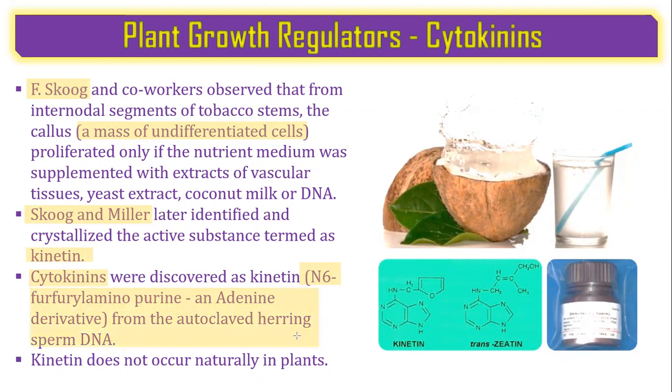And all of you know that adenine is a base in DNA. So from an adenine derivative, we discovered the cytokinin. Kinetin does not occur naturally in plants. Is it clear?